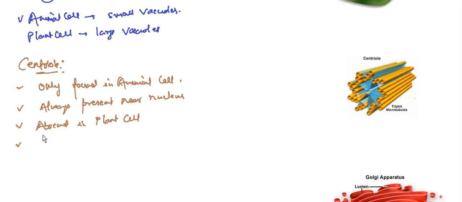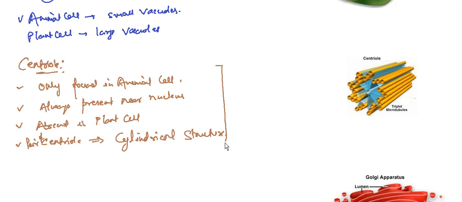Next, it contains two granules, two parts. Each part is called a centriole, meaning a pair of centrioles. The structure of the centriole is like a cylindrical layer. The main function of the centriole is to help in cell division.